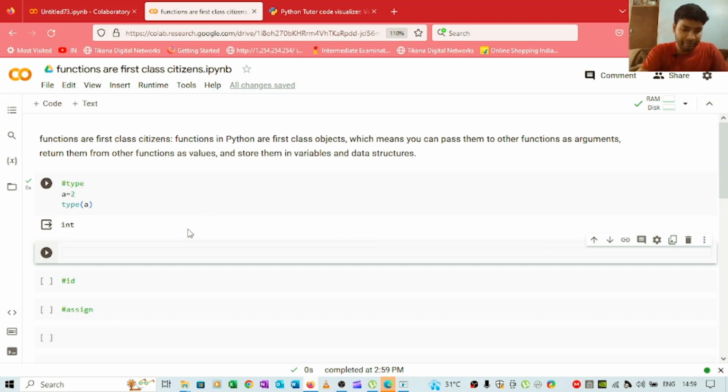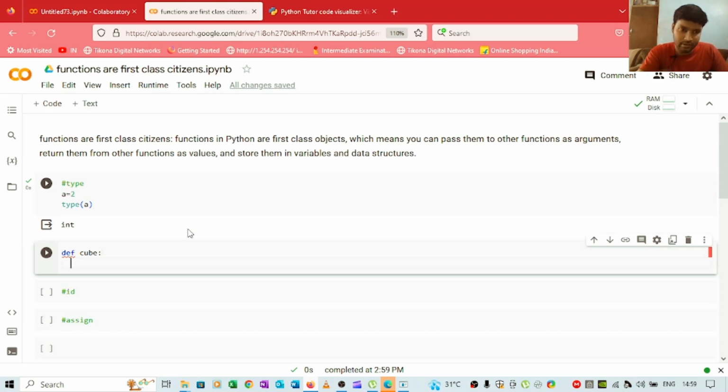Suppose we are creating a function here. We write def, and let's say we create a function by the name of cube. Inside this cube we have a parameter num, and we are returning num raised to the power 3.